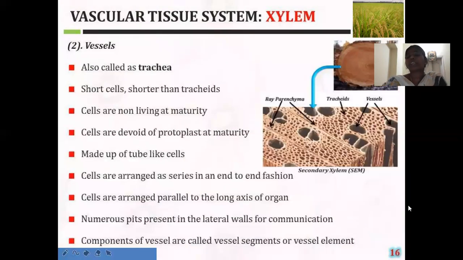The next component is the vessels. In the xylem, this is the second component. This component is also known as a trachea. These vessels are shorter when compared with the tracheids. The length of the vessels is very short compared with the tracheids, but their diameter is very wide when compared